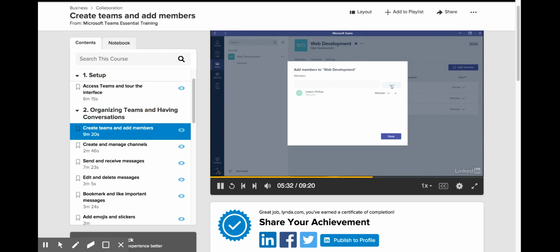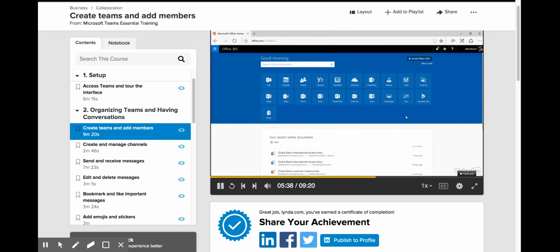And for that, I want to jump over to my address book on the Office 365 website. So let's jump over here. This is the Office 365 website. You can get to this at office.microsoft.com, and I've already signed in with my Office 365 account. This is where you can access your Office 365 information and all of the tools related to Office 365.